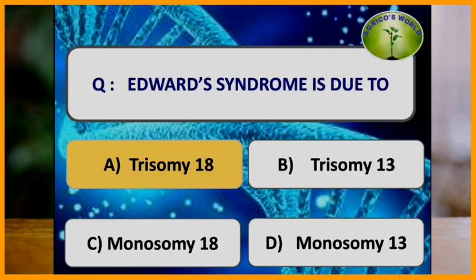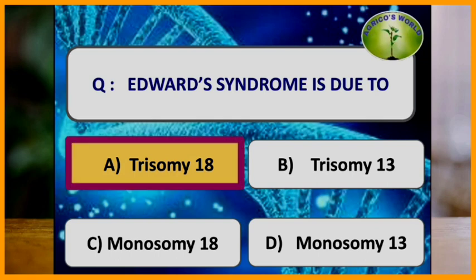Edwards syndrome is due to which of the following? When coming to the Edwards syndrome, it is due to the trisomy of the chromosome 18, and Patau syndrome is due to trisomy 13, and Down syndrome is due to trisomy 21.